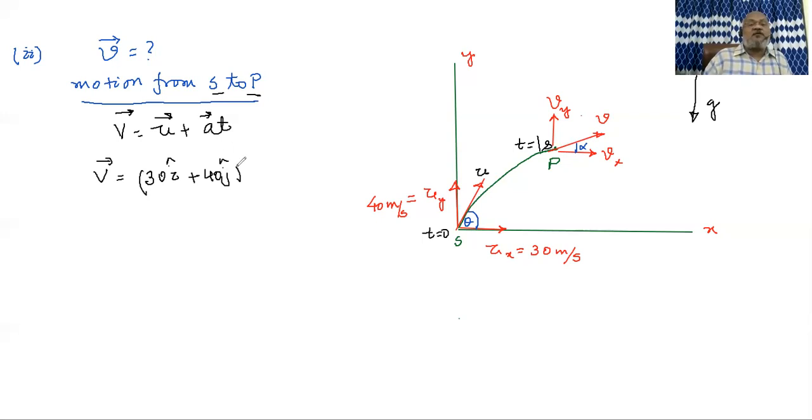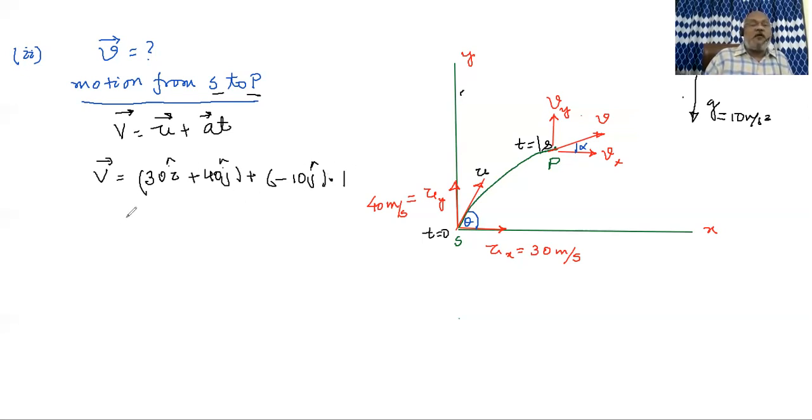Plus acceleration. In place of acceleration, g will be coming. Value of g is again 10 meter per second square, and you know g is a downward vector, that is in the negative y direction, minus j cap direction, and value equal to 10. So in place of acceleration, we put minus 10 j cap. I'm not putting in the units, to make it clean, into time equal to 1.